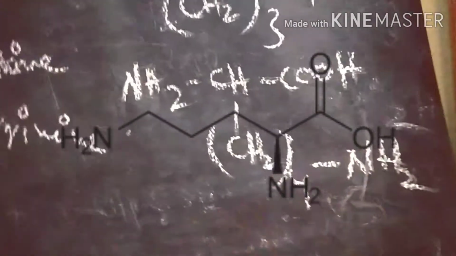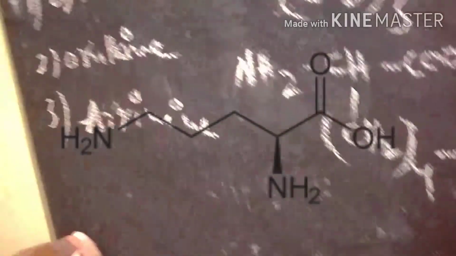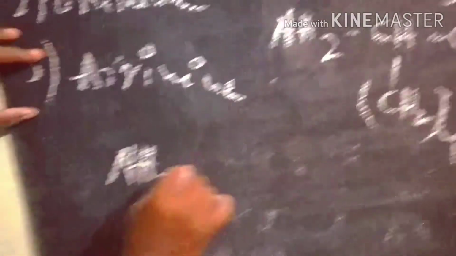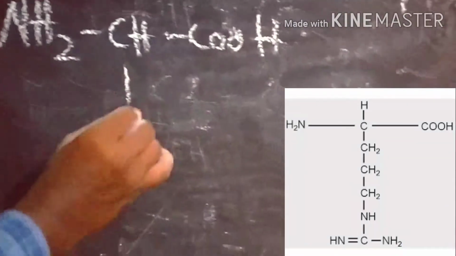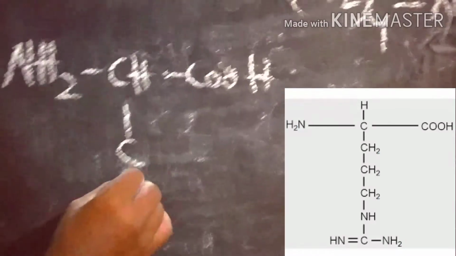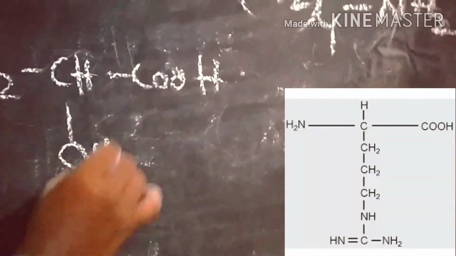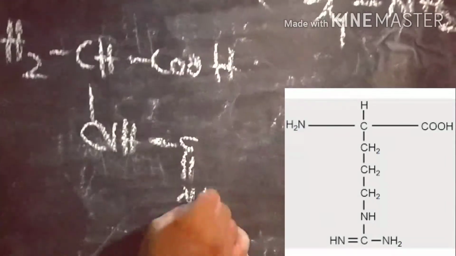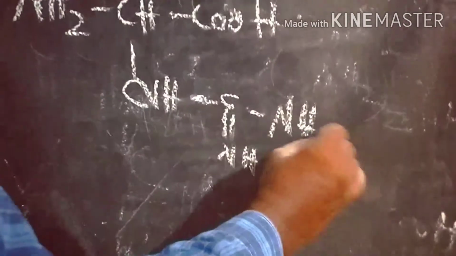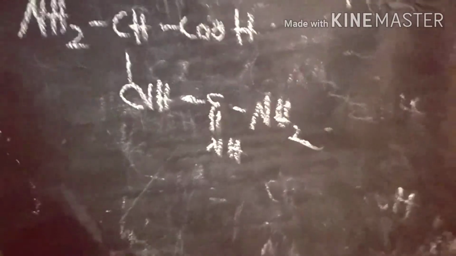So this is ornithine. Next we write arginine. NH2, CH and COOH. Simply we write NH, guanidine structure, NH and NH.